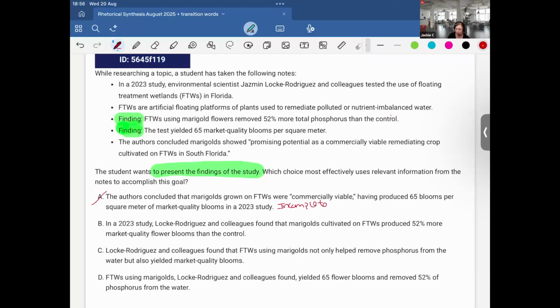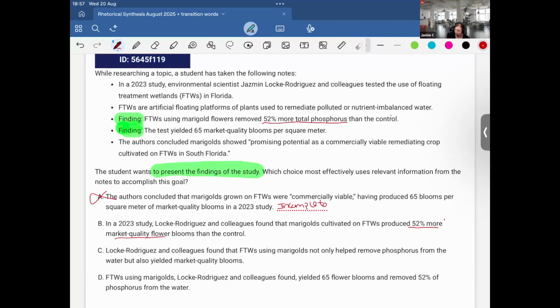incomplete. Option B: in a 2023 study, Locke Rodriguez and colleagues found that marigolds cultivated on FTWs produced 52% more market quality flower blooms than the control. Okay, so that's not correct, right? Because we said it was 52% more total phosphorus, not produced 52% more market quality blooms.